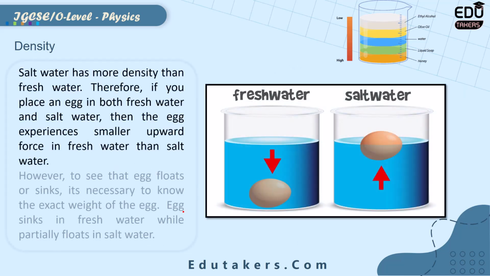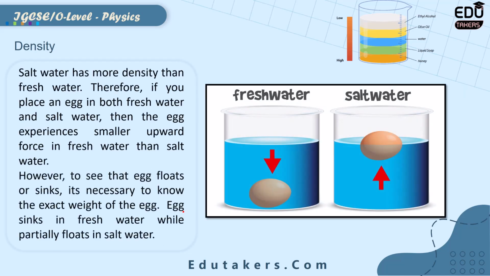Here you can see that there is fresh water and salt water, and there is an egg which is placed in fresh water and salt water. We have to see where there is larger upthrust, either when the egg is placed in the fresh water or when it is placed in the salt water. So first thing that you need to remember is that the density of salt water